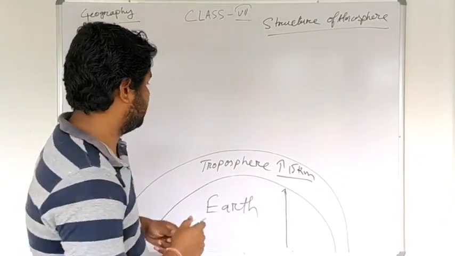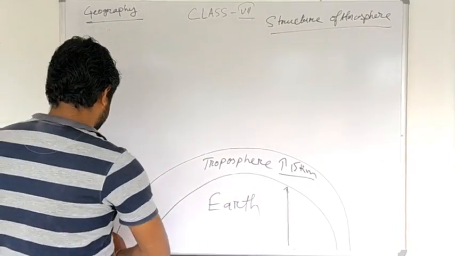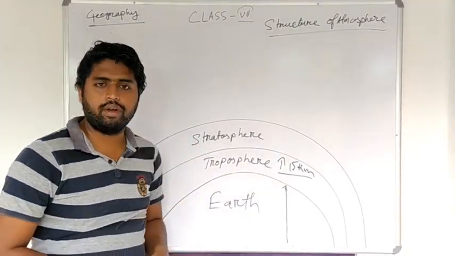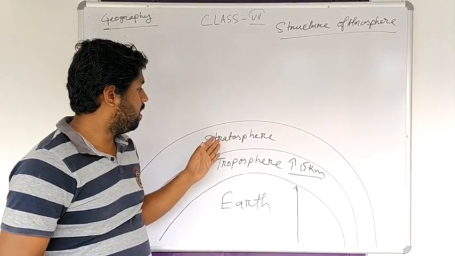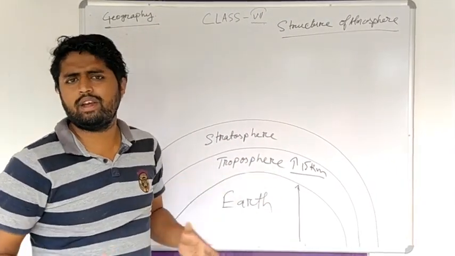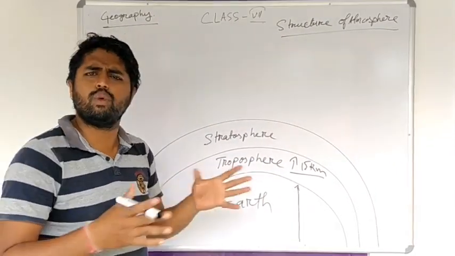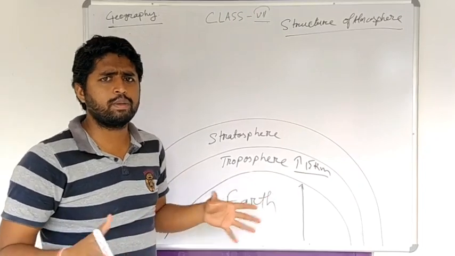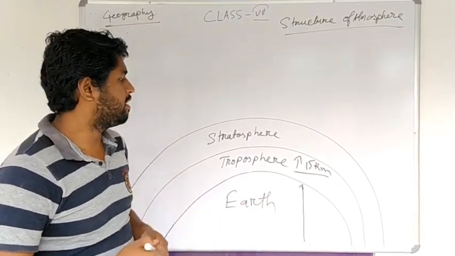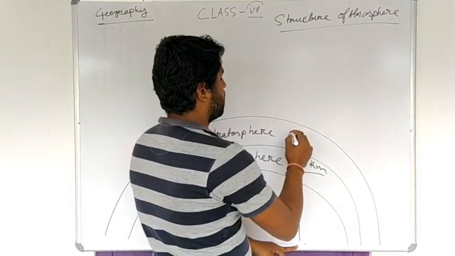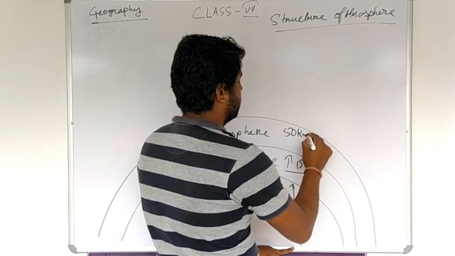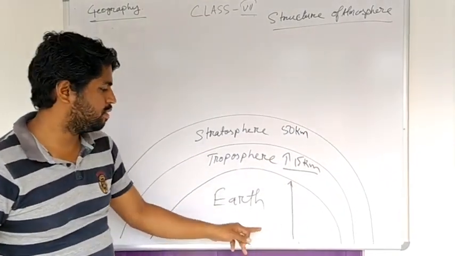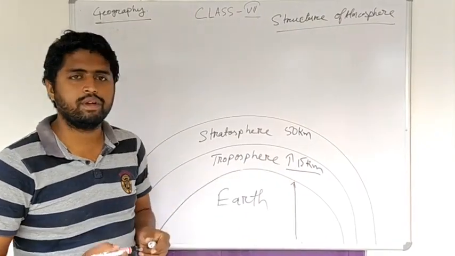Next comes the second layer, which is stratosphere. In this layer, we don't have any kind of environmental disturbance: no clouds, no dust particles, no water vapor, nothing. It extends from the earth surface to about 50 kilometers.